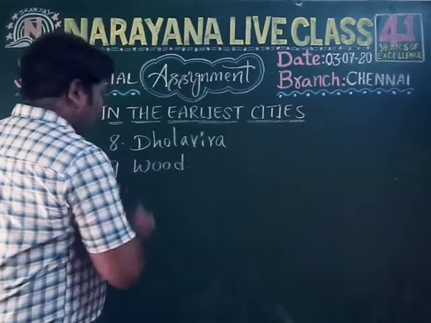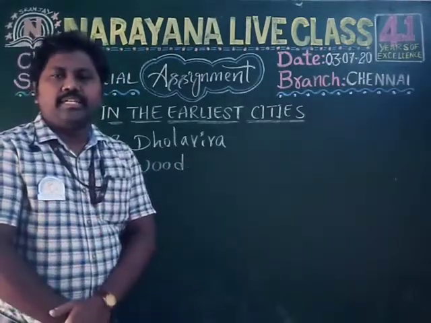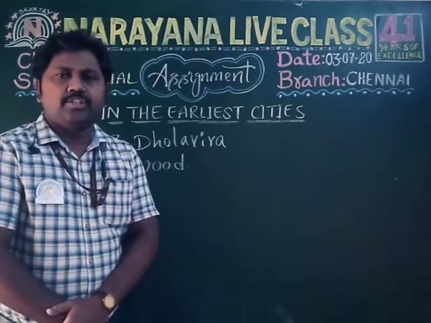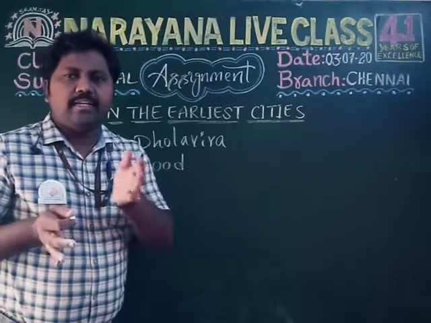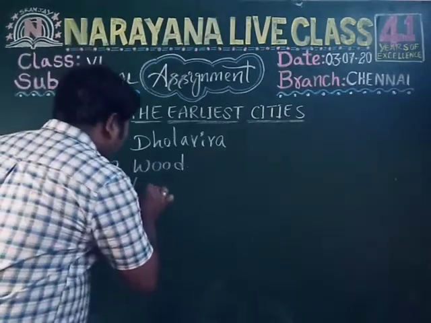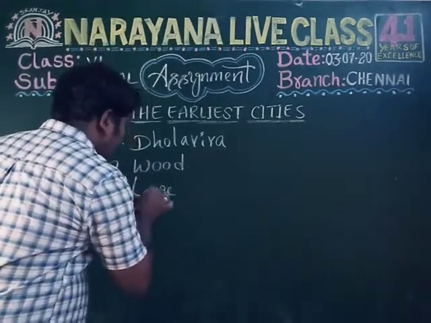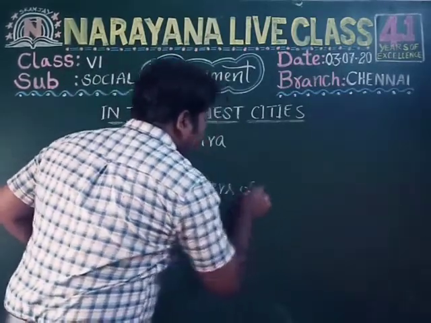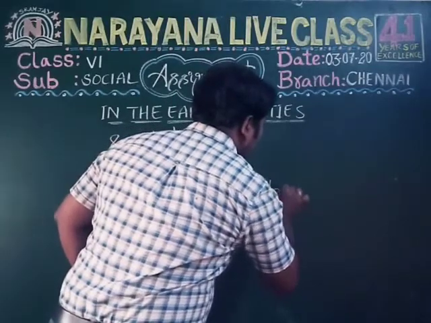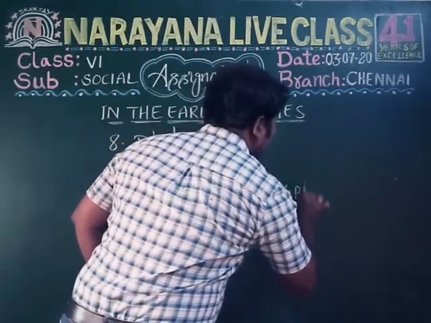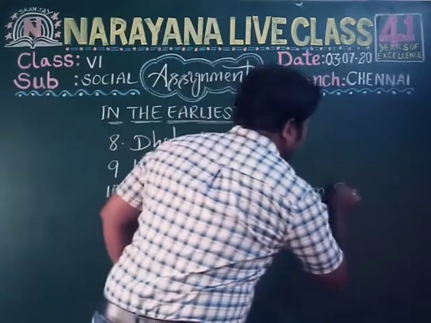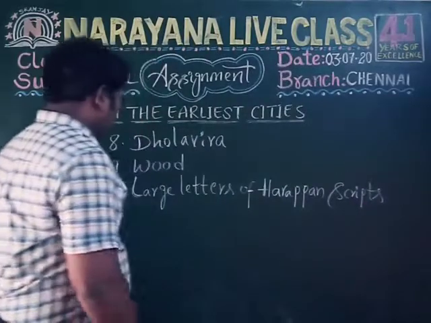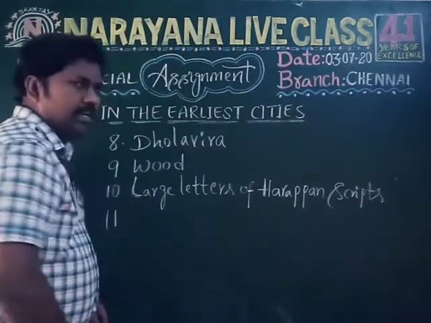Now let's take the 10th question, children. Mention a unique finding of Dholavira. The answer is large letters of Harappan scripts. Okay, children. Now let's take the last question, the 11th question.